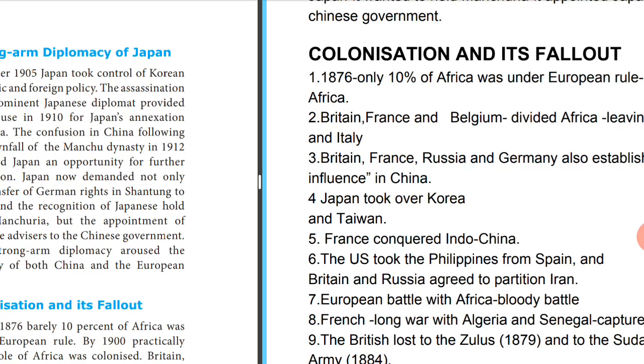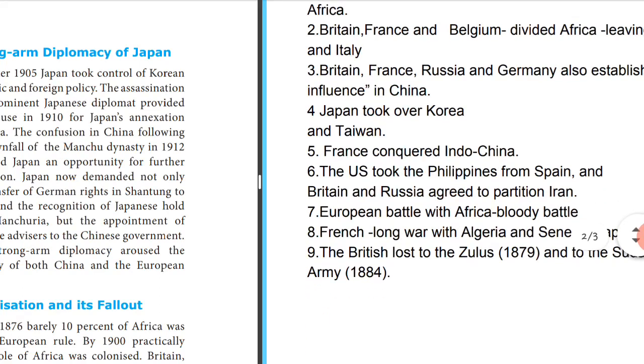France, what was France doing? It conquered Indochina. Whereas what was the US doing? It took the Philippines from Spain, and Britain and Russia agreed to partition Iran. Partition means split, so they planned to split Iran. Some parts would go to Britain and some parts to Russia. The European battle which was fought in Africa was a bloody battle, because a lot of people died.